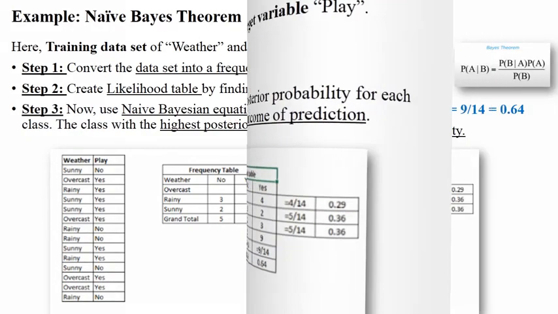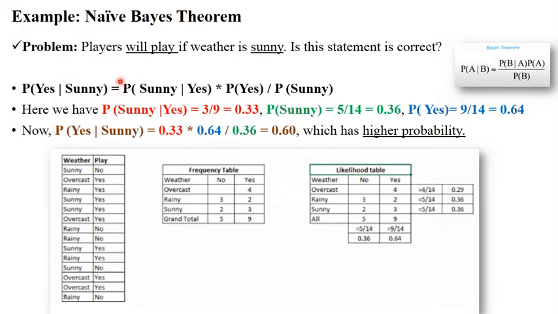So let's see. Now see here, this is your third step. Our problem statement is players will play if weather is sunny. If there is sunny weather, then players will play in the ground. So you need to find out the probability of this statement, whether this statement is correct or not. Okay, so this is our problem statement.